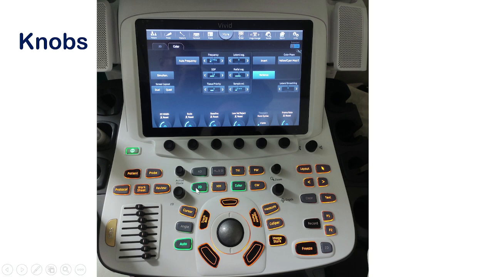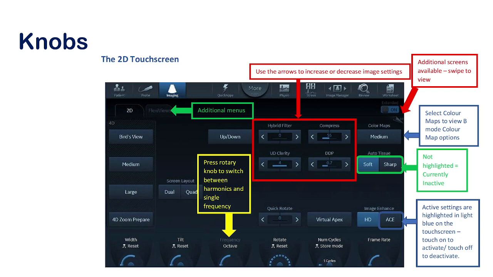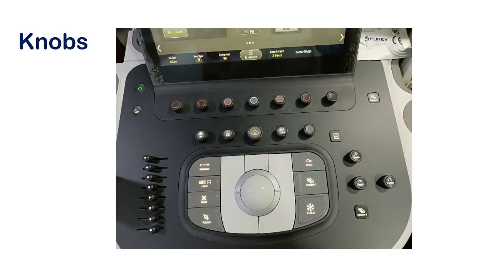If you look at the machine, there are some basic, fundamental parameters, like continuous wave, color, 2D, and layout, different things. For each parameter, there is a change in the basal part of this screen. It is also applicable in different machines. Like in 2D, you will get some different setups. You have to adjust these setups to get a better 2D image. For continuous wave, they will show a lot of setups and you have to adjust it so that you can measure these things exactly. So it is also available in other machines like Philips and things.